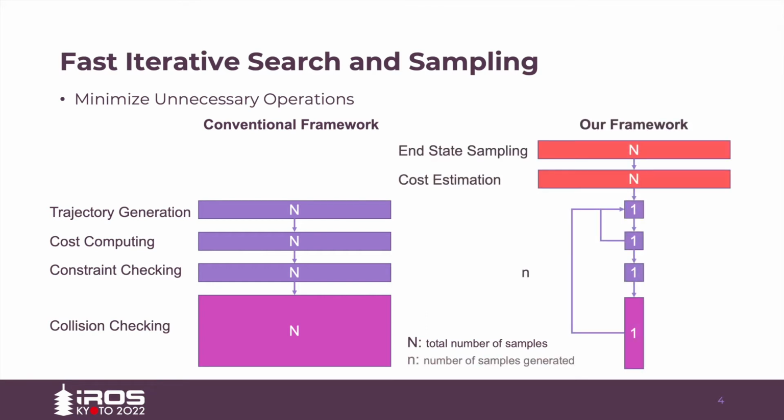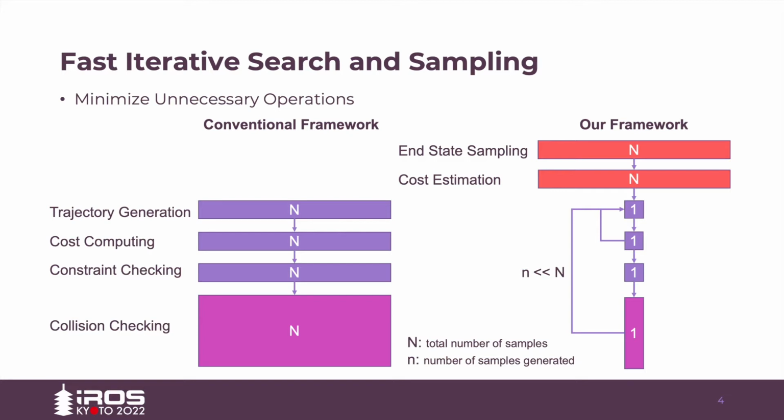We propose a general planning framework using a fast iterative search and sampling strategy, which is able to prioritize those candidates that are more likely to become the optimal solution and avoid exhaustive generation of all candidate trajectories to improve the overall planning efficiency. In our framework, we only sample the end states and estimate the real cost distribution on the sampling space before actually generating any trajectory samples.